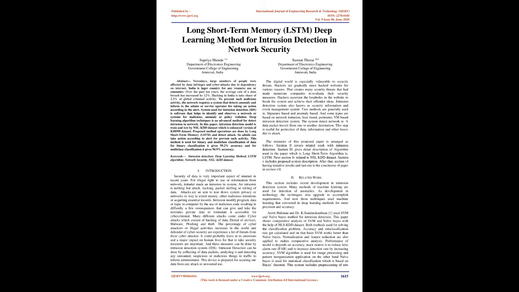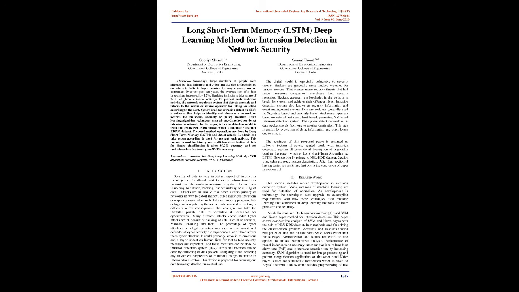And these measures can be provided by an intrusion detection system, IDS. Intrusion detection can be done by collecting data packets, analyzing them, and detecting any unwanted, suspicious, or malicious things in traffic to inform the administrator. This device is prepared for securing our data from any attack or unwanted use. The digital world is especially vulnerable to security threats. Hackers are increasingly hacking websites for various reasons. That creates many security threats that have made numerous companies reevaluate their security measures. Hackers ascertain loopholes in a website to break the system and achieve their offender ideas.